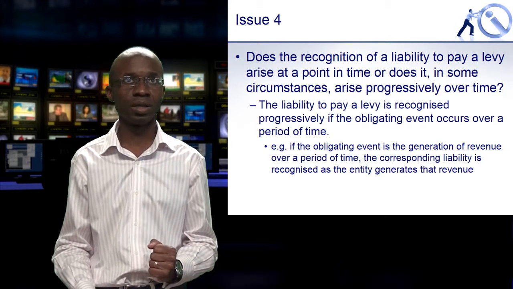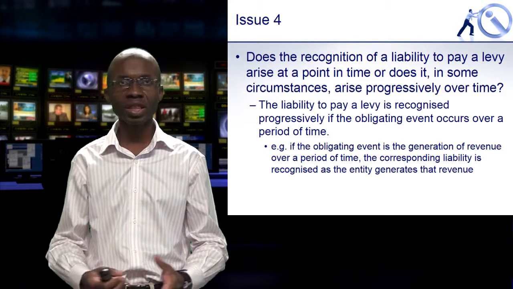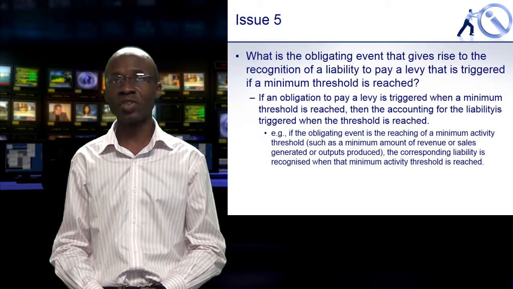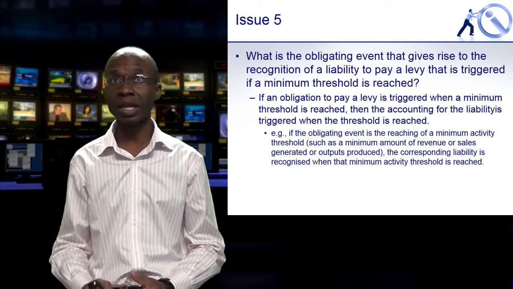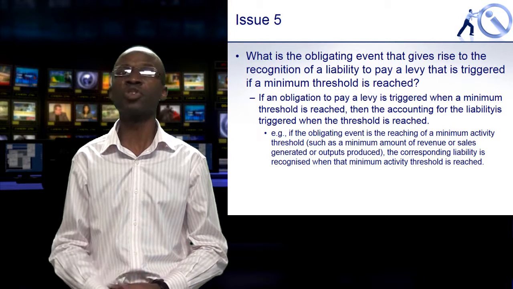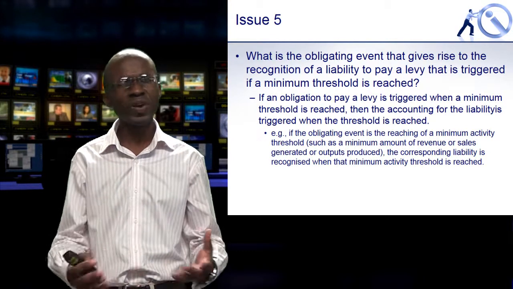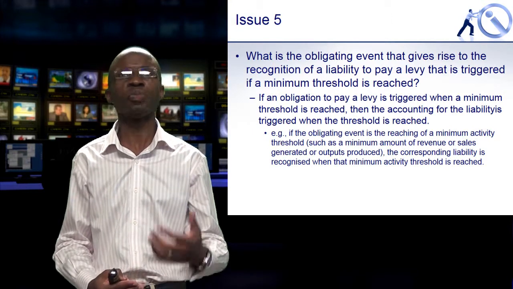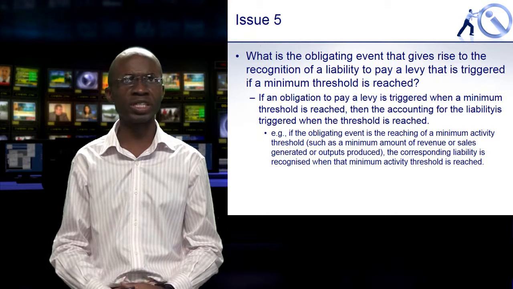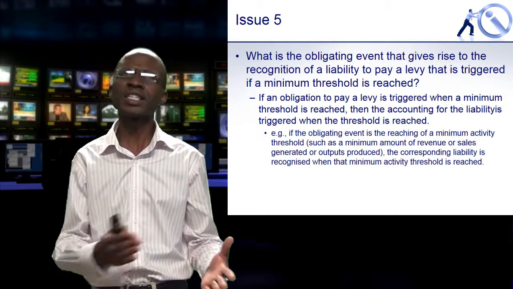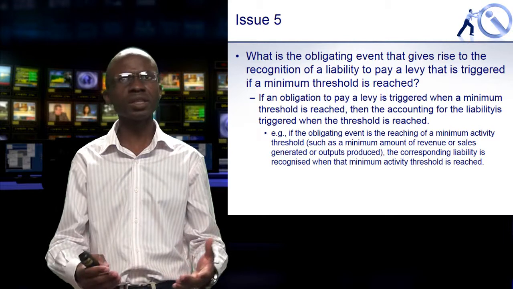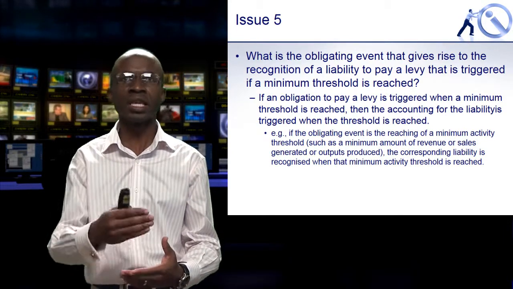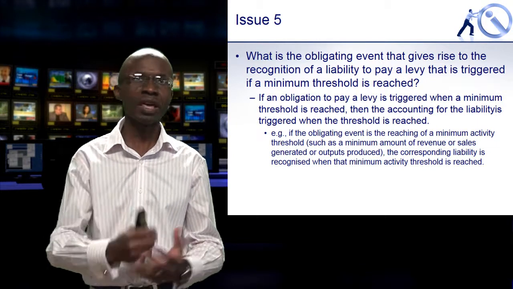and recognize that as an obligation. The fifth of the issues that are addressed by the interpretation: what is the obligating event that gives rise to the recognition of a liability to pay a levy that is triggered if a minimum threshold is reached? So again, you'll find that in a lot of industries, there may be a requirement for companies to pay a levy only if certain minimum thresholds are reached. Well, the simple answer there is, has that minimum threshold been reached? To the extent that it has been breached, and at that point, only at that point, does the organization then have an obligation to settle a levy.